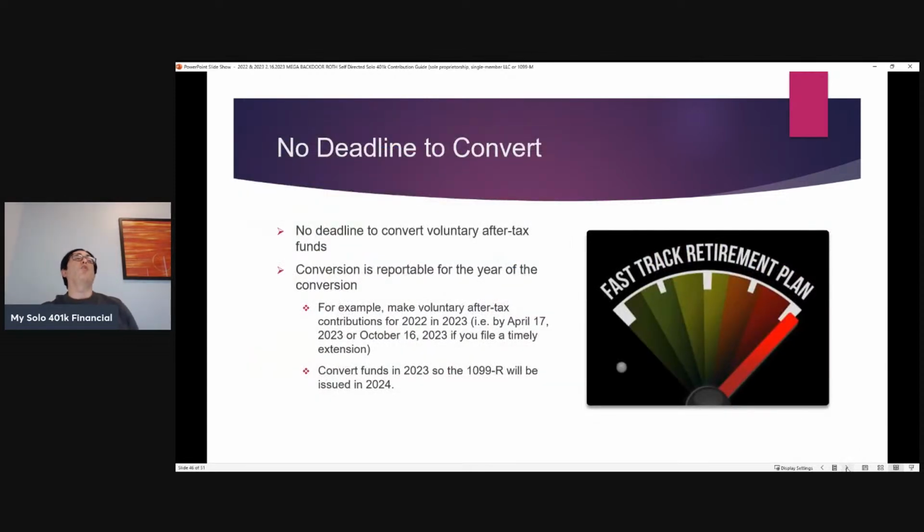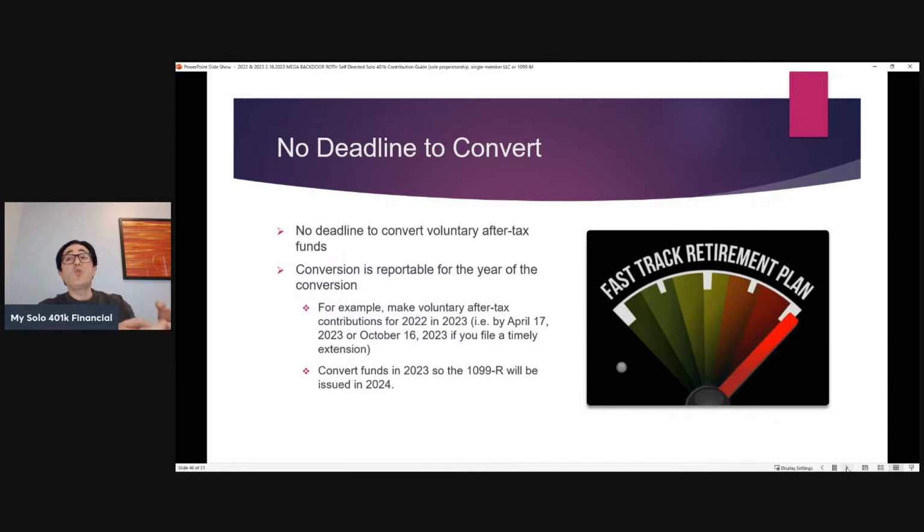There's no deadline to convert voluntary after-tax Solo 401k funds. There's a deadline to make the contribution, but the subsequent transfer to either the Roth Solo 401k or Roth IRA has no deadline, and it's reportable for the year of the conversion. For example, we have many clients who sign up by the end of the year, say 2022, and they're making those 2022 contributions anytime up until their business tax return deadline, including any timely filed extension.